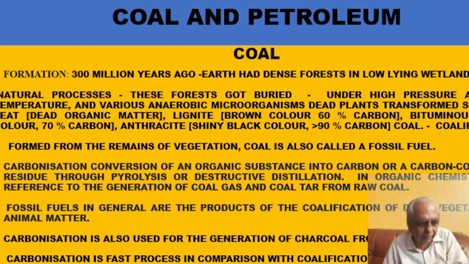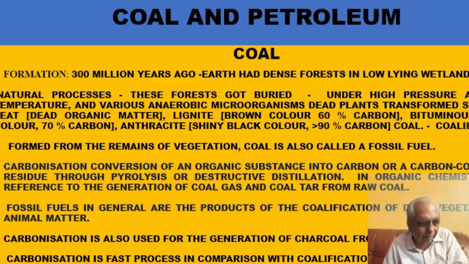So we call it dead vegetative matter. Now, coal has taken around 300 million years to get formed. At that point of time, we had dense forests in most places, and some places were wetland, meaning low-lying areas where water used to get accumulated.